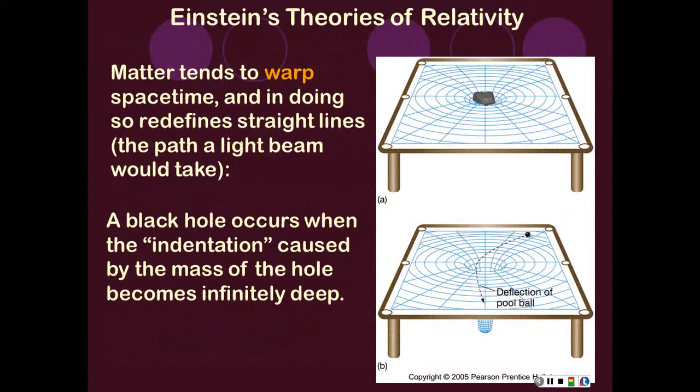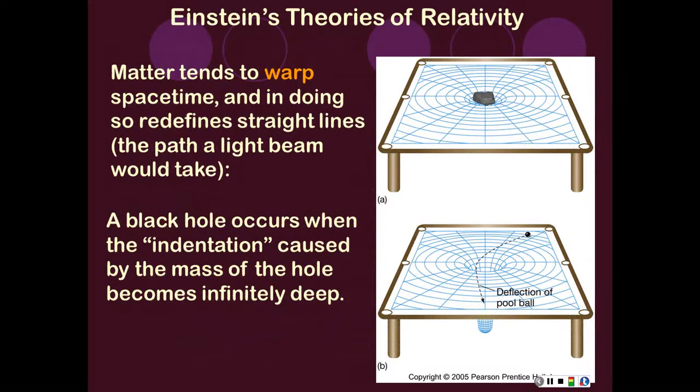Now, there's another way of looking at this, which is how mass affects the shape of space. I want you to consider a little bit of a thought experiment. I've got a table with a rubber sheet pinned to it, and I can put a weight on it. I'm going to start by putting on a basketball, and it causes a little bit of a dip like this.